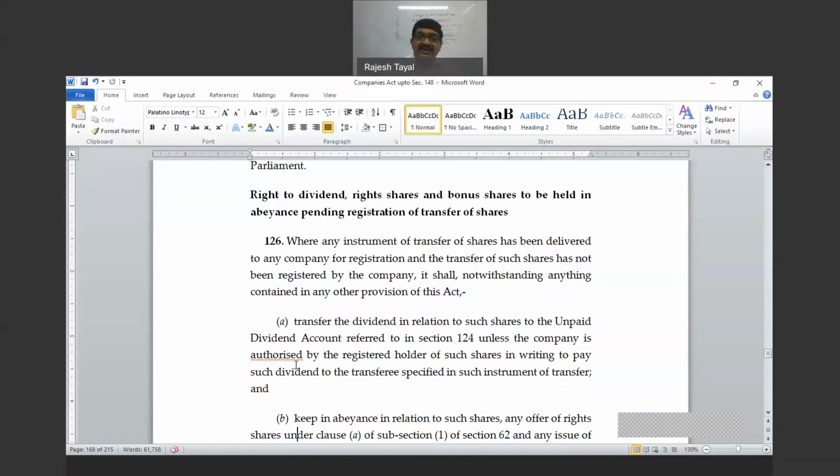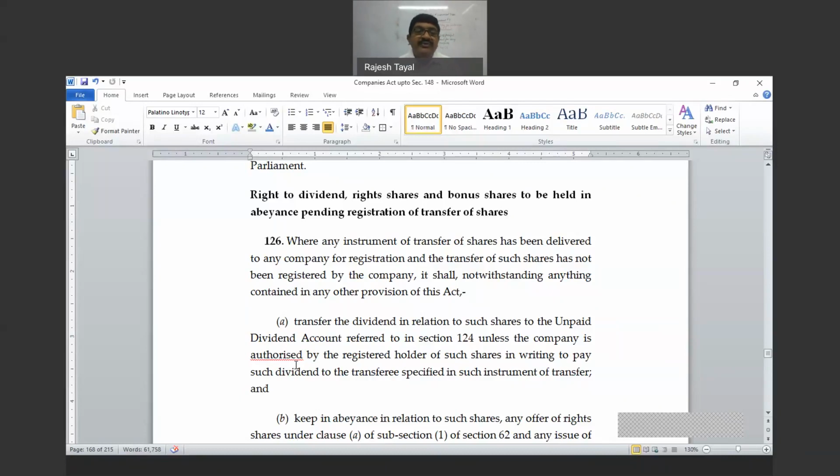But where the right to receive the dividend itself is not clear, then to whom should the dividend be paid? As of now, it will not be difficult for you in the listed companies because all that is done in the demat form. But in closely held companies, this situation may arise again.